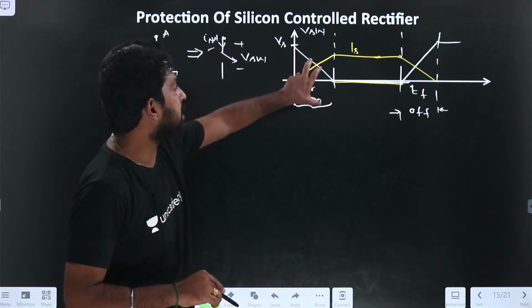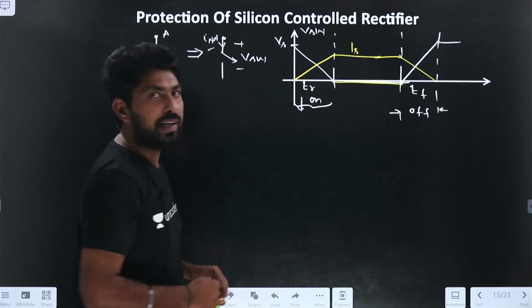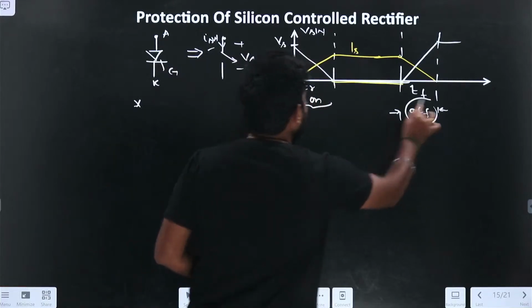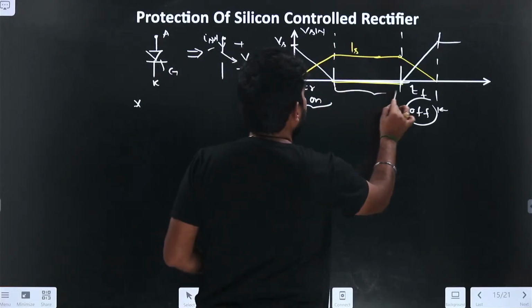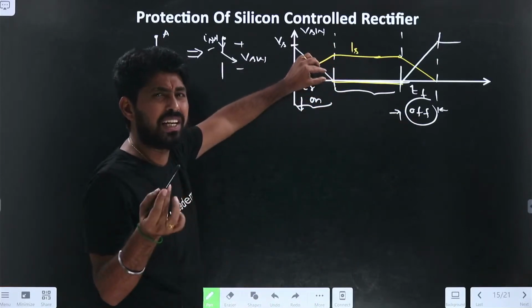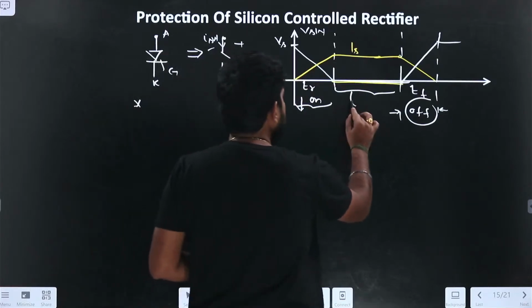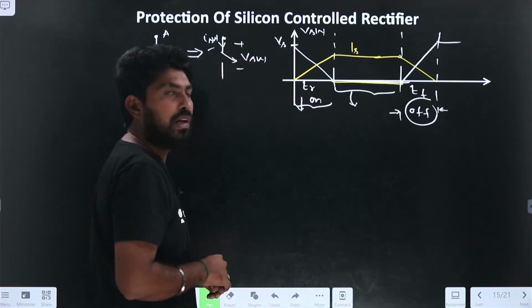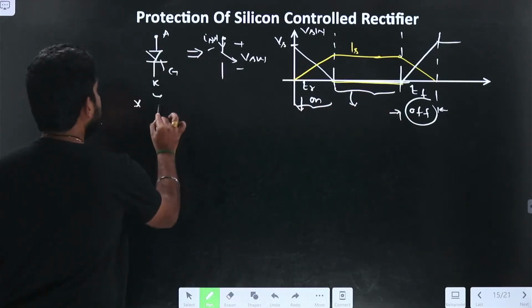If I find the losses here, let me take this as the on transition time, and this is the off transition time. And here the voltage is maintained constant. We find that in the ideal case, it has the minimum initial current, so it has some conduction losses, that is, minimum conduction losses. So the losses will be here. So the losses during the transition are more than the losses of the device.